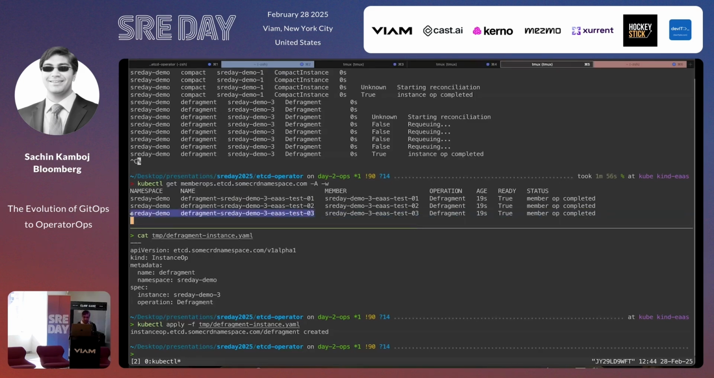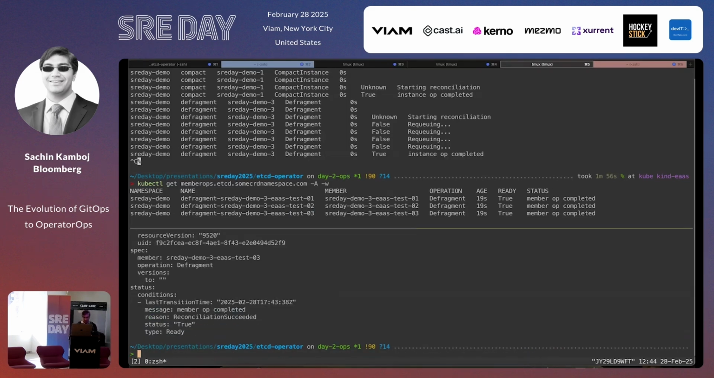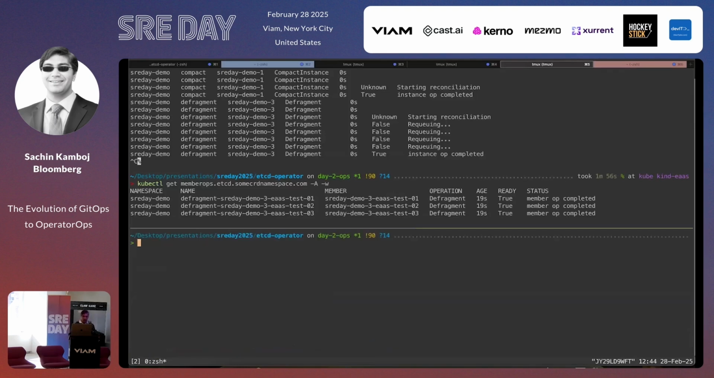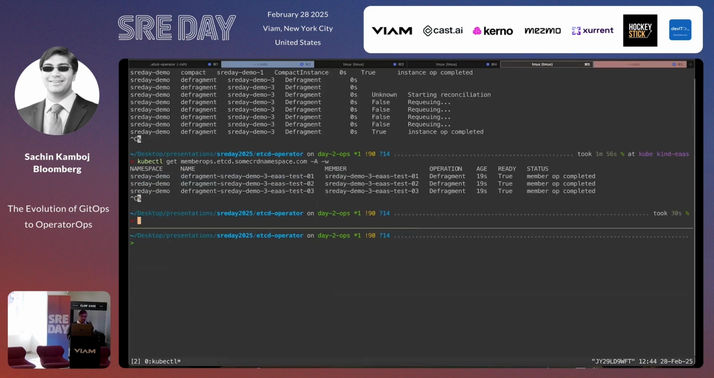Let's see if I can see some conditions about this. Get member ops with the namespace, -o YAML. This one doesn't have a condition. Okay, so that's defragment. Who cares? Nothing much about it. Let's see if we can do something even crazier than that.